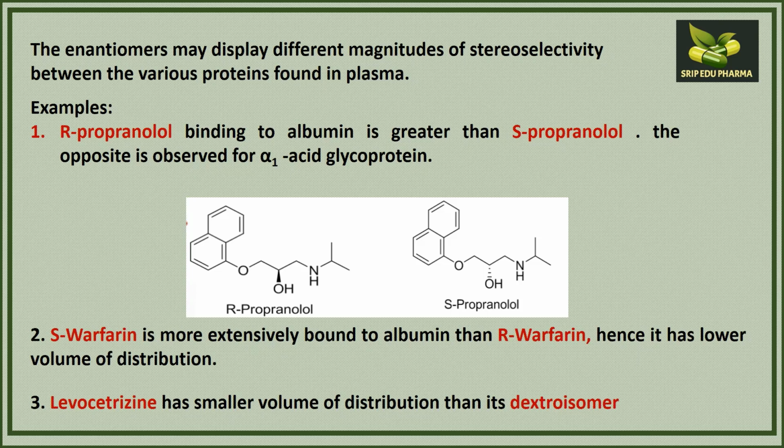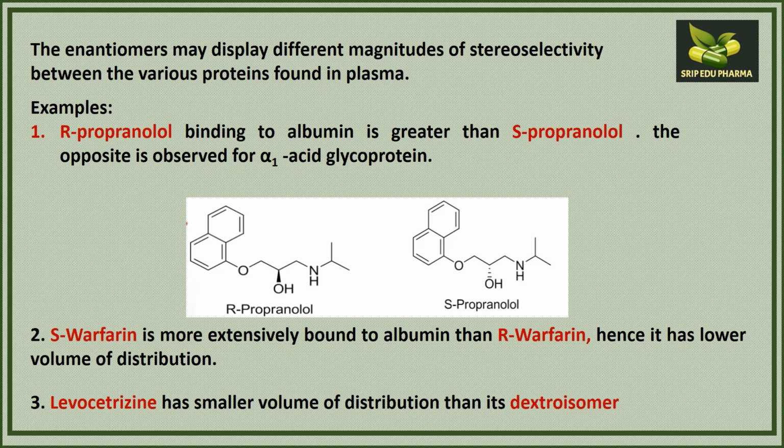That is, with albumin, the dextro form of propranolol has the higher binding affinity than S propranolol, while in case of the acid glycoprotein, S propranolol has the higher binding affinity than R propranolol. So the distribution depends upon how much the drug binds with the protein, and after binding with the protein it is slowly released from the protein site.